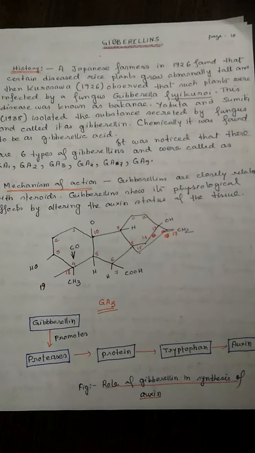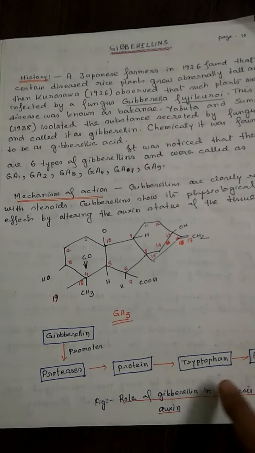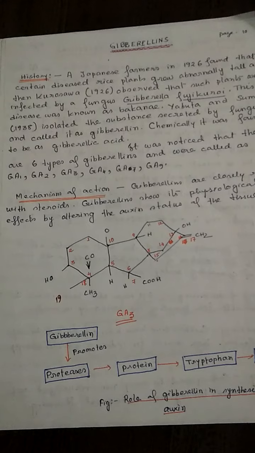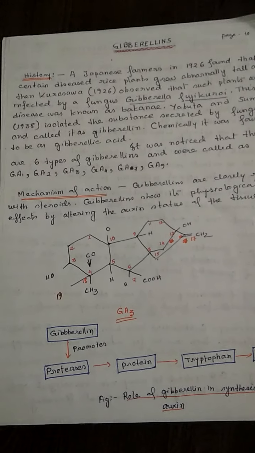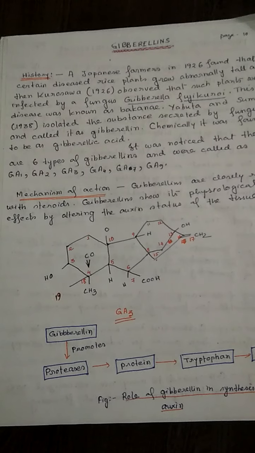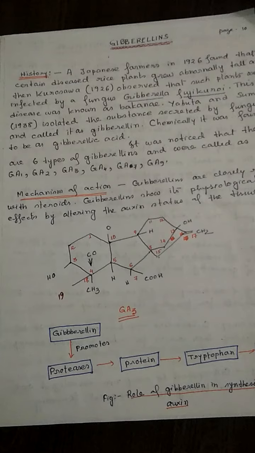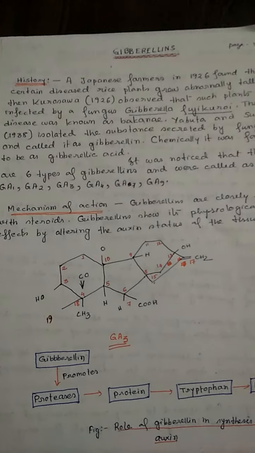Jai Gurudev students. So today our next plant hormone is gibberellin. Auxins are not the only plant hormones; there are many other substances which regulate growth, such as gibberellin. First of all, we have to know about the history of gibberellin.